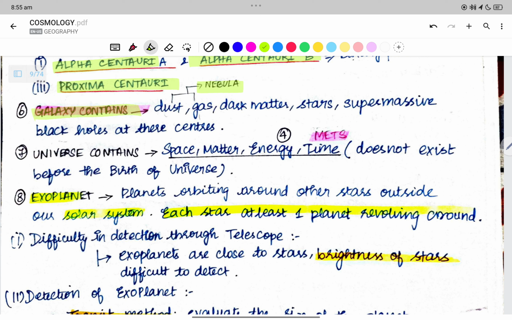What does a galaxy contain? It consists of nebula. Nebula is the dust plus hydrogen and helium gases, right? Hydrogen, helium, ionized gas. So dust, gas. Now we have dark matter, dark energy. Now what is dark?